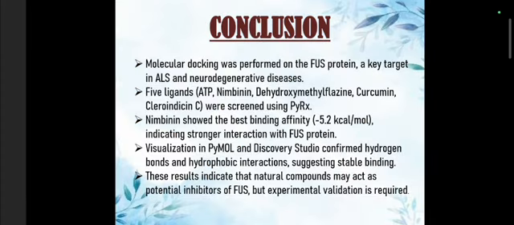Then moving on to the conclusion, molecular docking was performed on the FUS protein, which is a key target in ALS, among 5 ligands. Nimbin showed the best binding affinity and the stable interaction, and we told you why this was the best candidate, and this suggests that nimbin may act as a potential inhibitor of the FUS protein. However, further experimental validation is required to confirm its therapeutic potential.